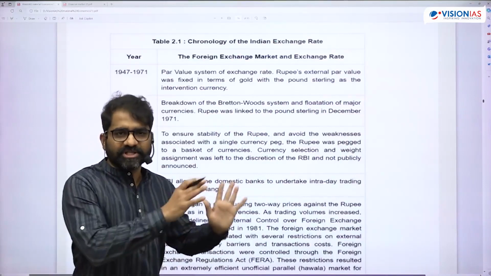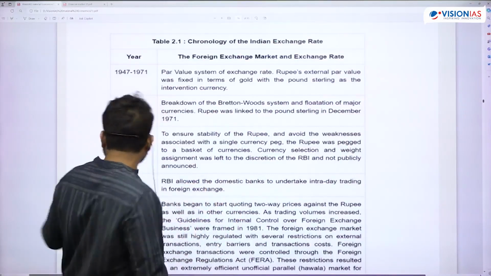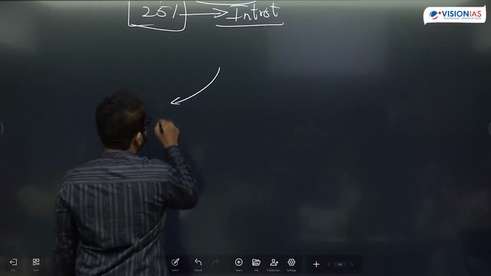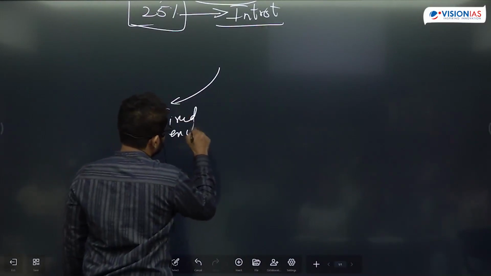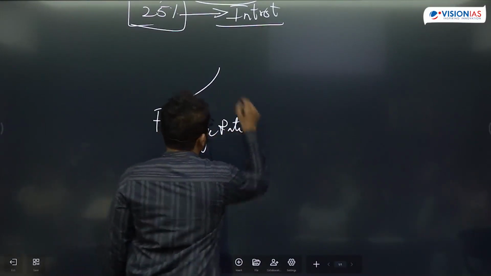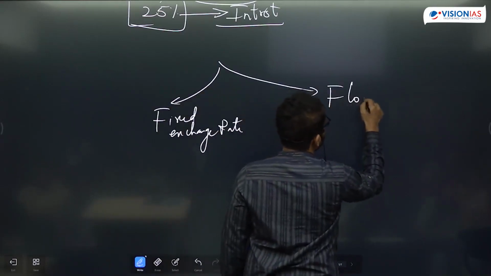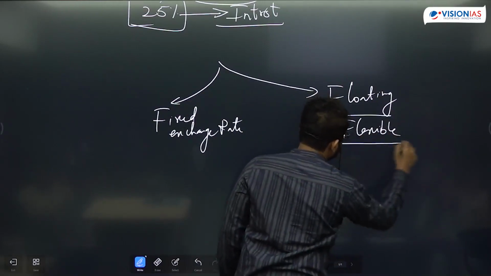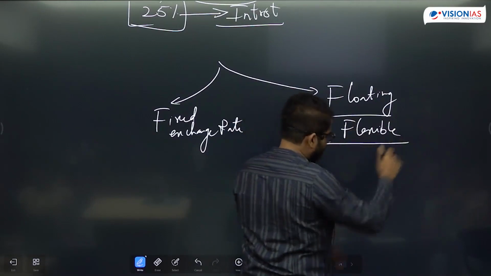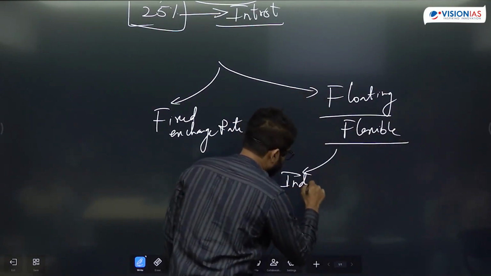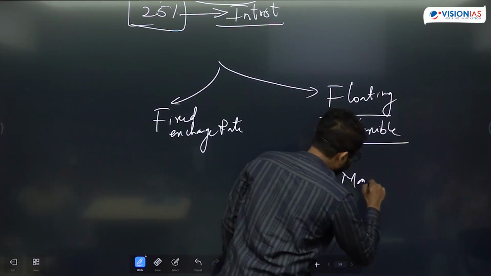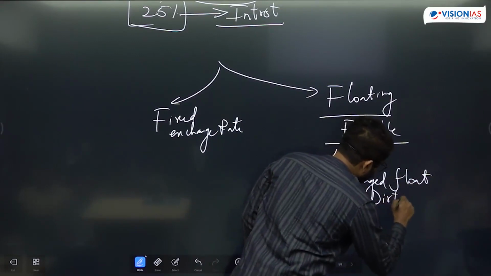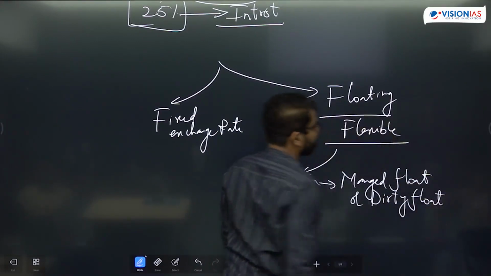I think you know the Bretton Woods system. So here you have three. One is the fixed exchange rate system. And then you have the floating exchange rate, or we use the word flexible. In flexible, there are exchange rates that are completely flexible, but in India we follow something called a managed float, or dirty float. So we are not completely leaving things to the market.